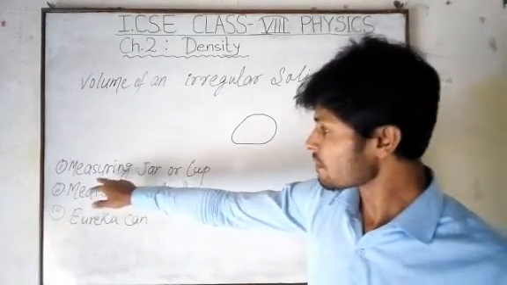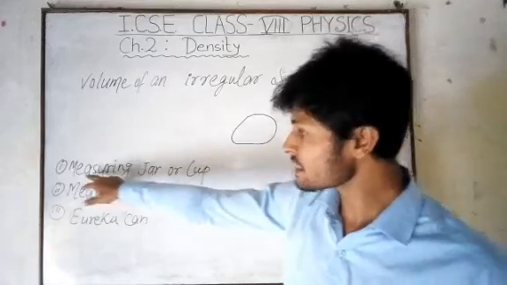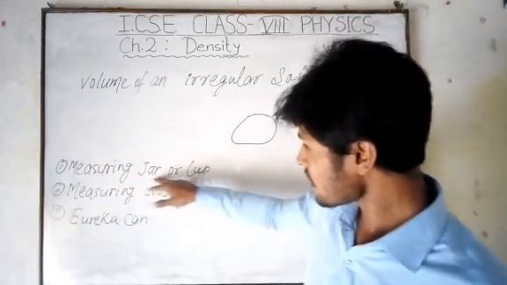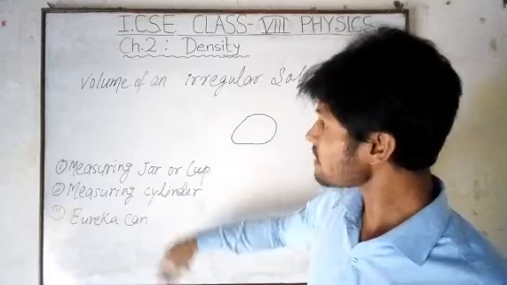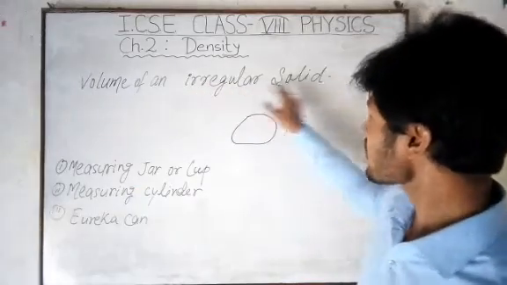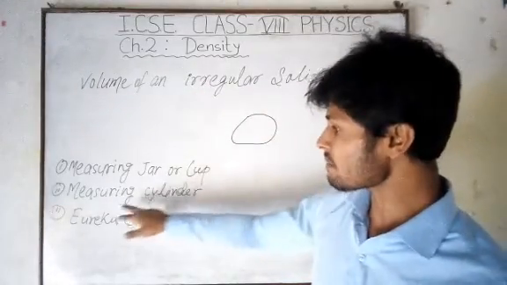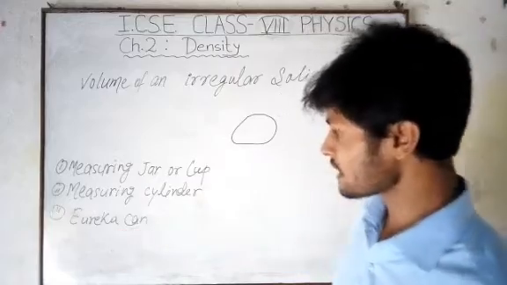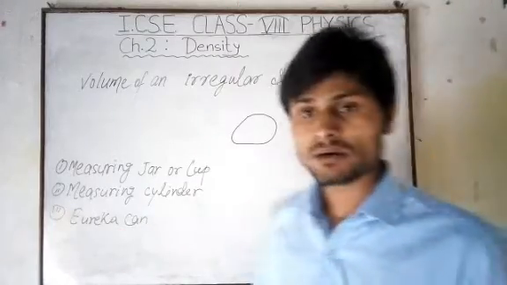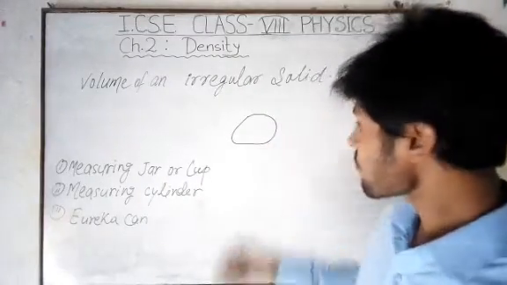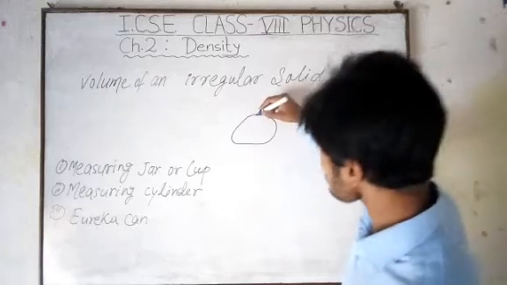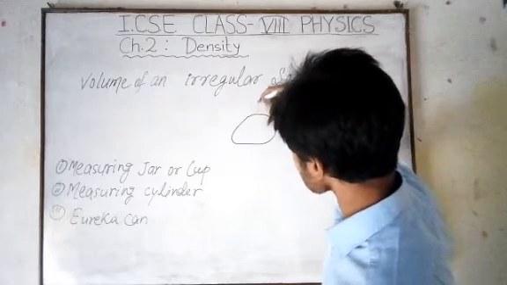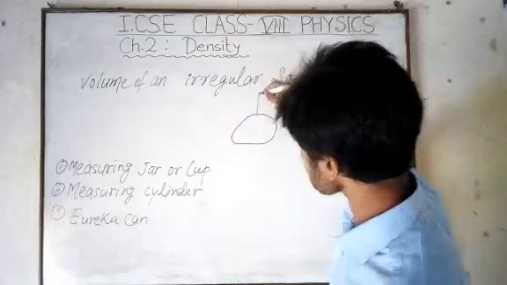See, to measure these, the apparatus is the measuring jar. To measure the volume of an irregular solid, we can use a measuring jar, measuring cylinder or Eureka can. See how those work and how we can measure the volume. Suppose this stone is attached to a thread, and this is the thread.